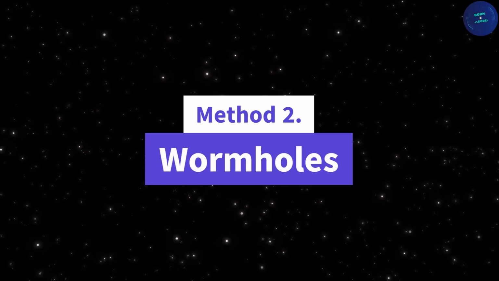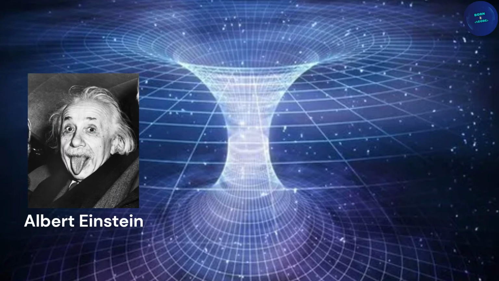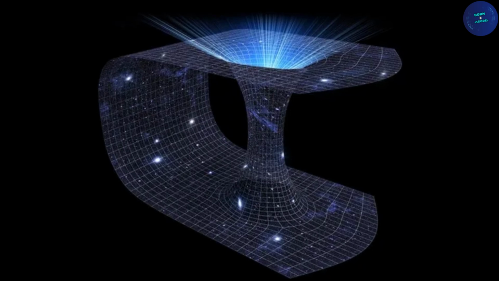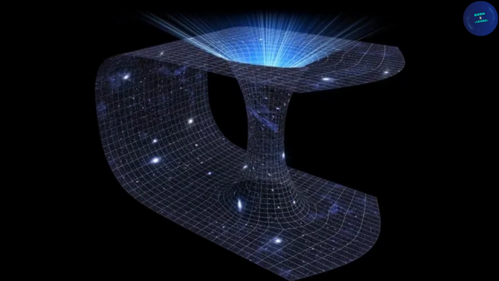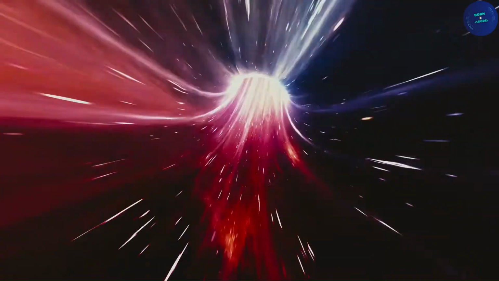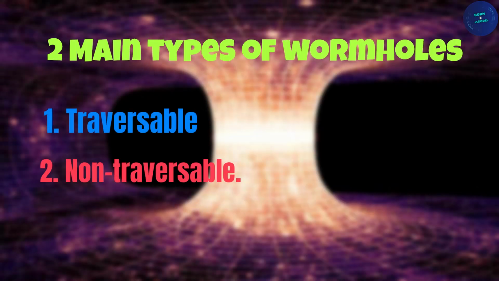Method 2. Wormholes. The concept of wormholes was first introduced by physicists Albert Einstein and Nathan Rosen in 1935. Imagine folding a piece of paper so two distant points touch each other. That's what a wormhole does in space-time. Step through one end, and you could pop out in a different time, just like a movie. There are two main types of wormholes: traversable and non-traversable.